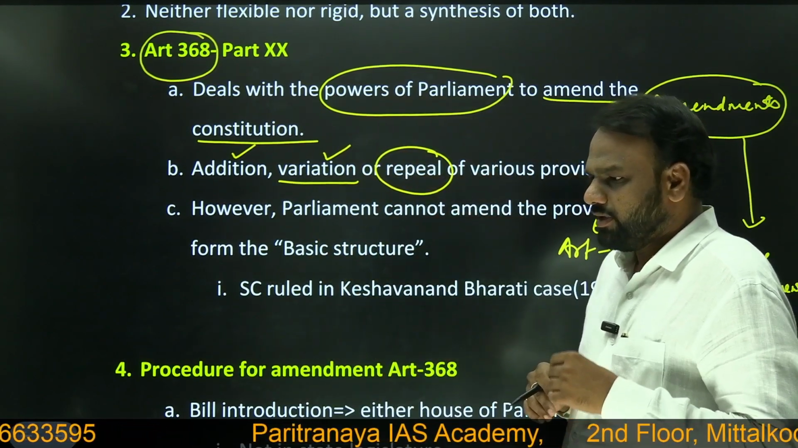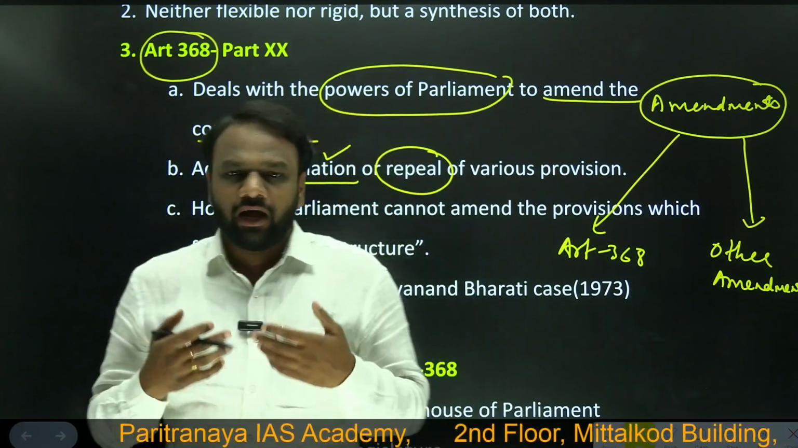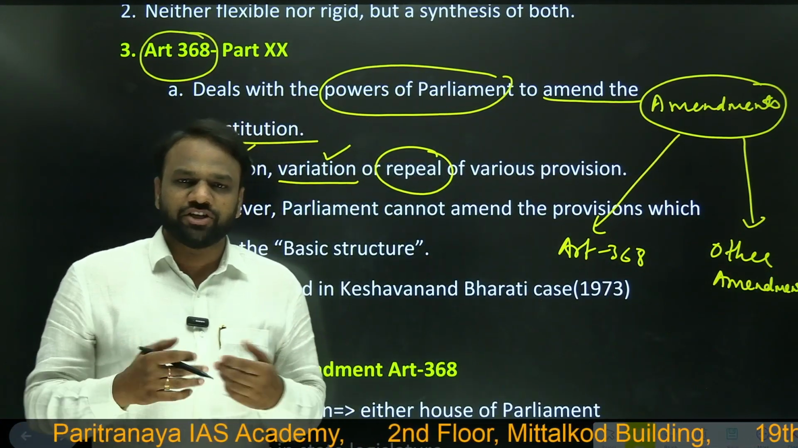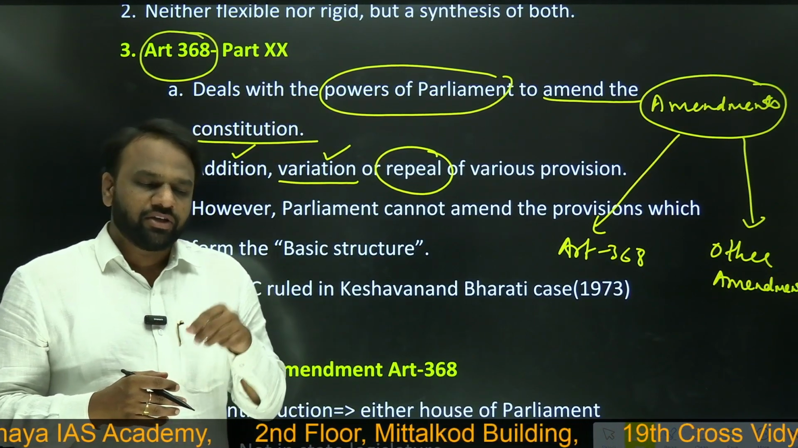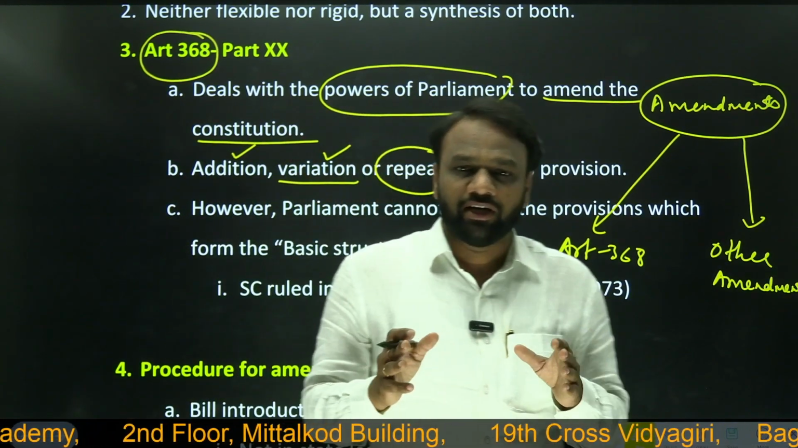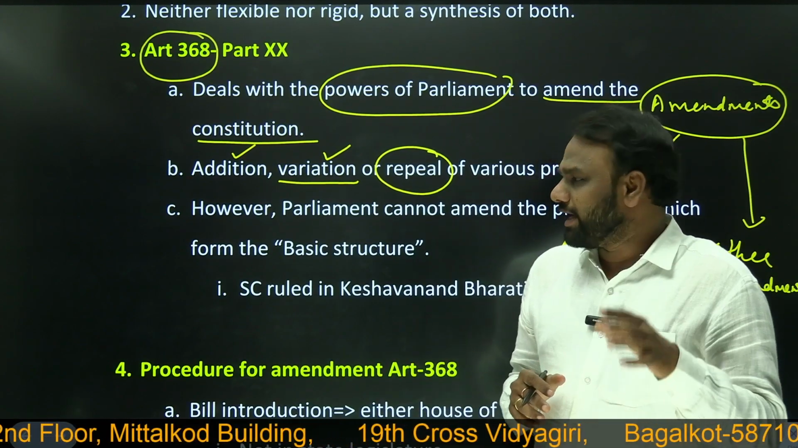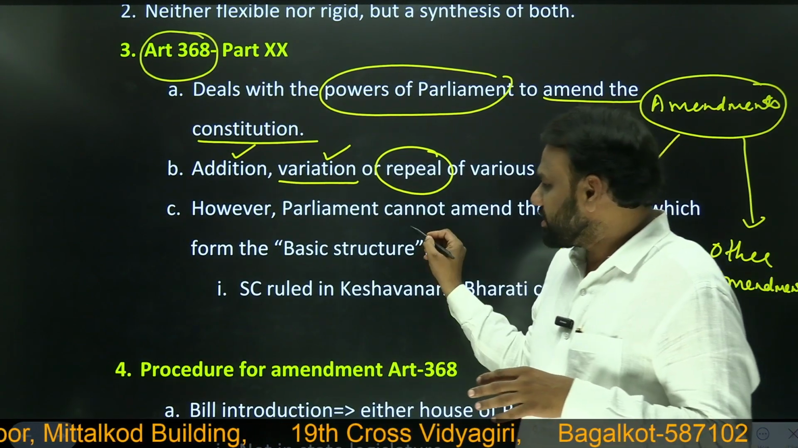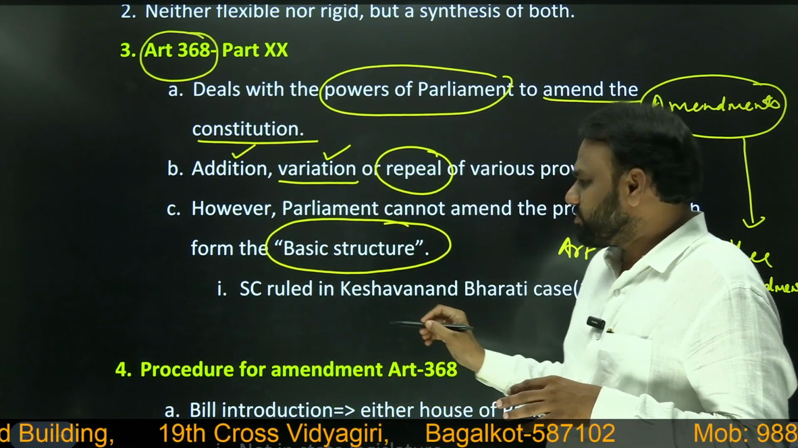The next question that arises is whether Parliament can amend the Constitution as per its wish, or does it have any kind of limitations? Here we need to understand that Parliament does not have enormous, complete, absolute power to amend the Constitution. It has its own limitations, in the form of basic structure. So what is this basic structure?